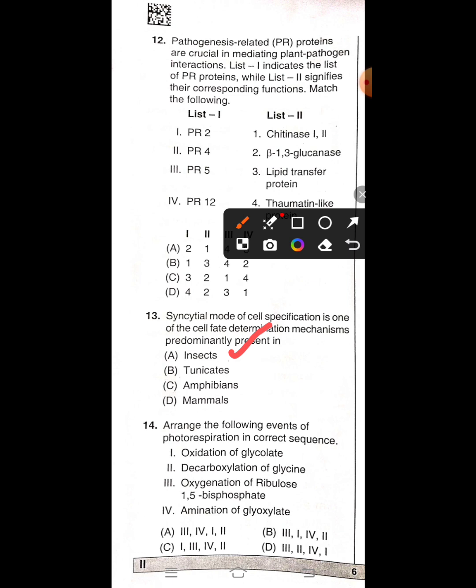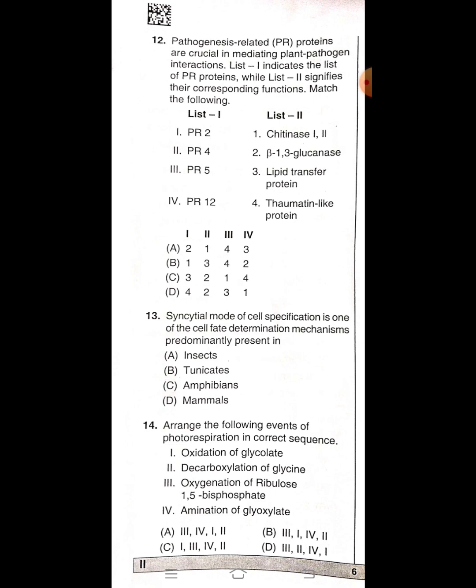Here the correct answer is B. That means first one is oxidation of ribulose 1,5-bisphosphate, and then oxidation of glycolate, and then amination of glyoxylate, and then decarboxylation of glycine. So that is the correct sequence.